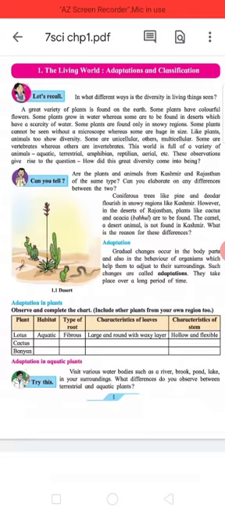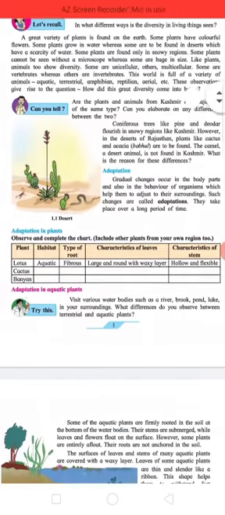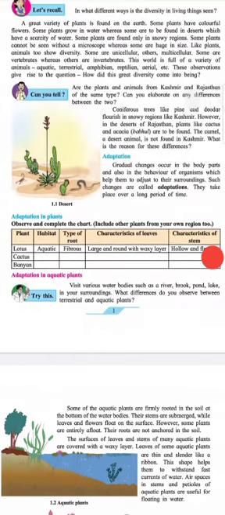Subheading: Adaptation. Gradual changes occur in body parts and also in the behavior of the organisms, which help them to adjust to their surroundings. Such changes are called adaptations. They take place over a long period of time.